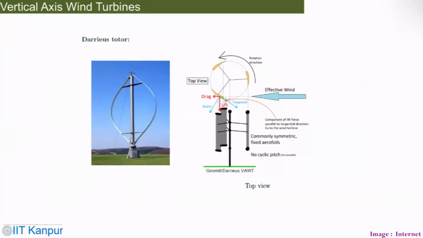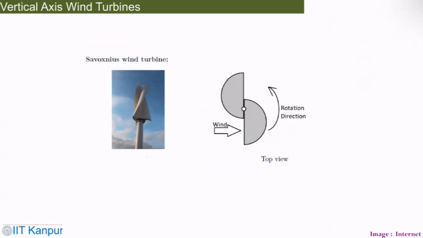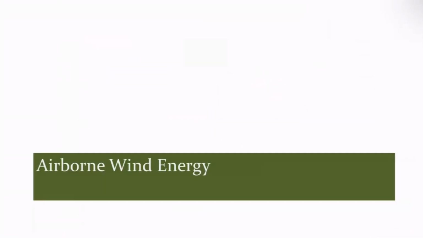This is a vertical axis wind turbine, the Darrieus rotor. This we have seen also in some of the applications. Then it's not large in size. These are Savonius wind turbines. This is a top view of it. So the interesting alternative concept is going to be airborne wind energy. This is something one can think about.